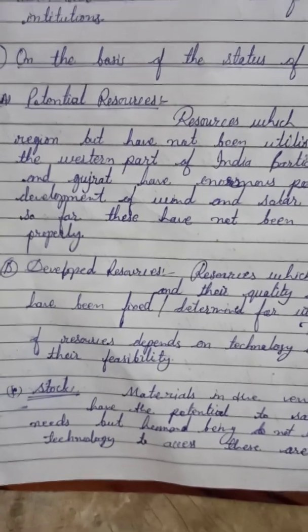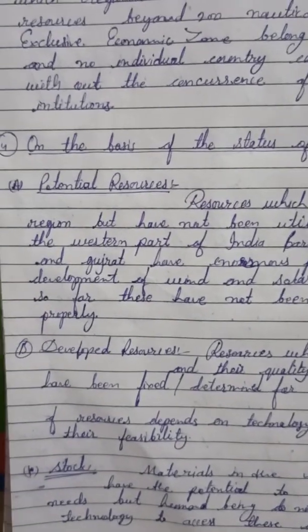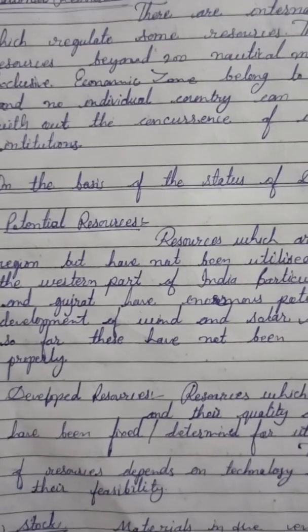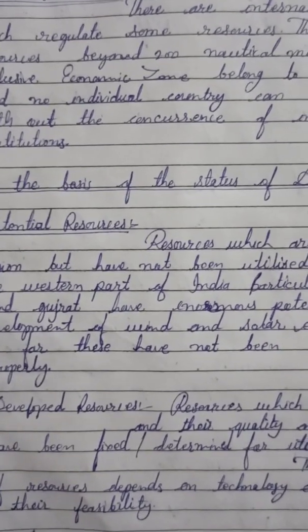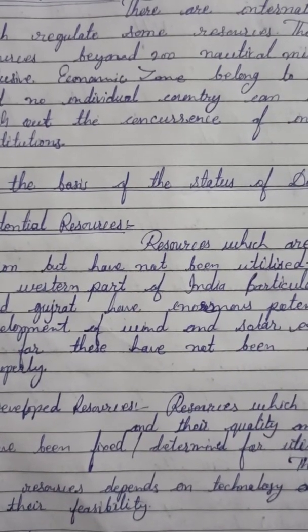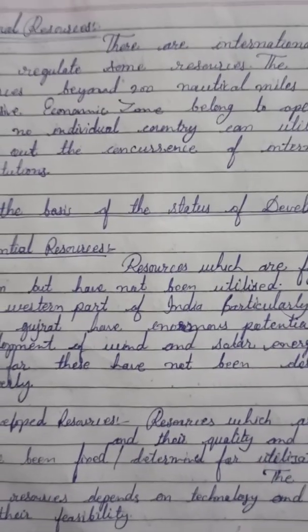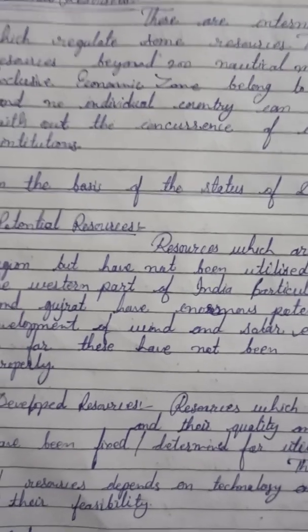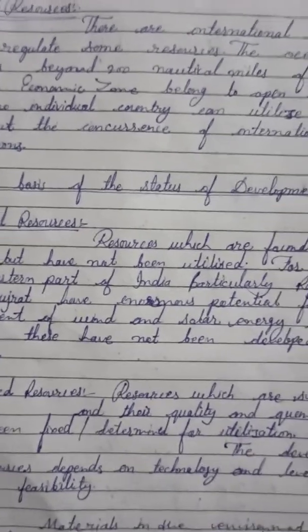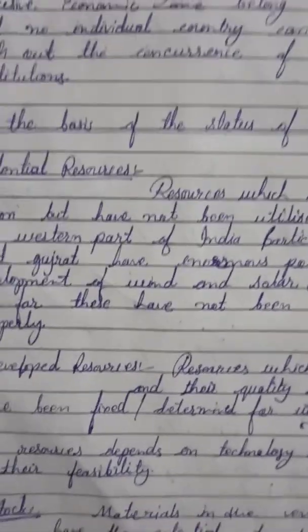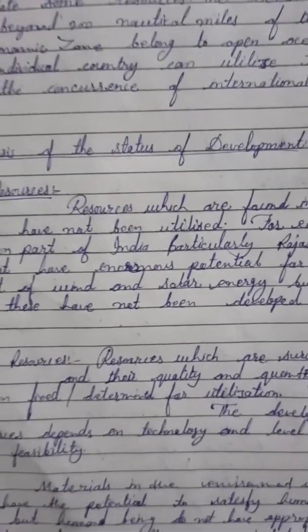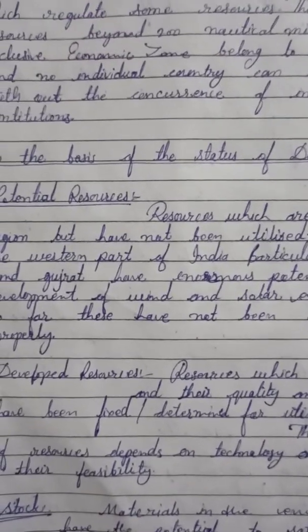Our first resource on the basis of status of development is potential resources. Potential resources are those resources which are available in a region, in a particular area, but we do not know about its quantity, in how much quantity it is available, and we do not use them.